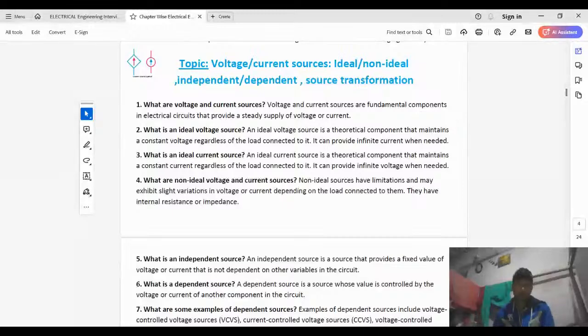Voltage and current sources. Voltage and current sources are fundamental components in electrical circuits that provide a steady supply of voltage or current.